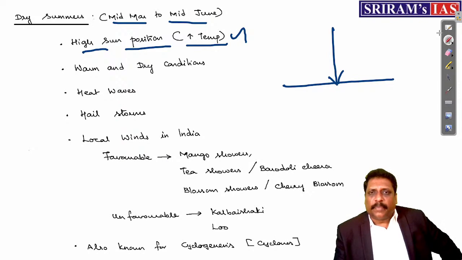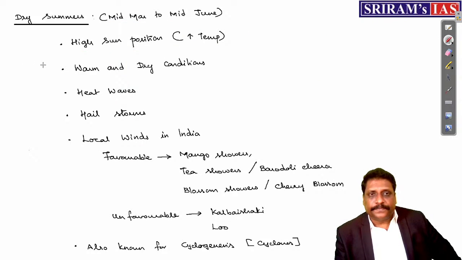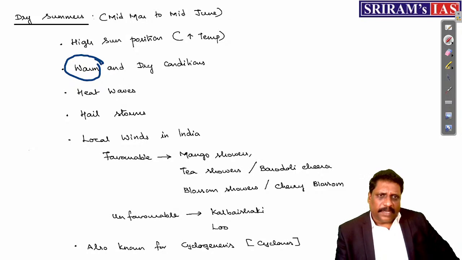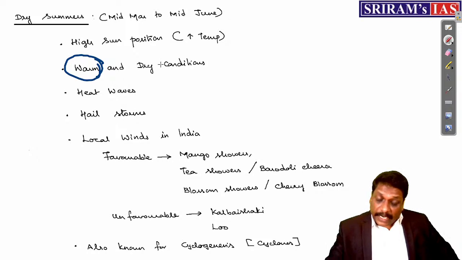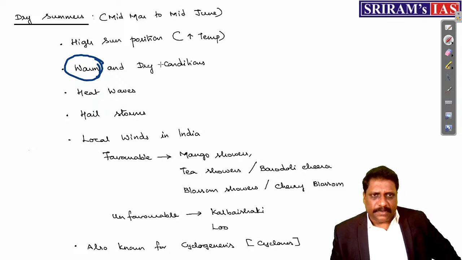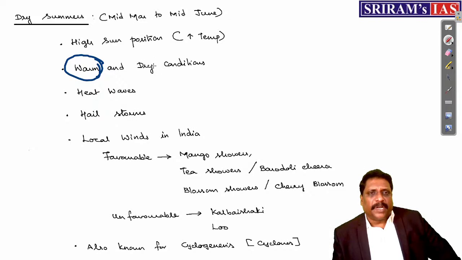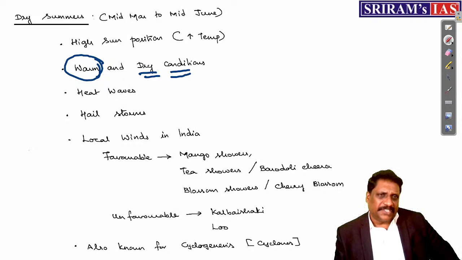And what happens, my dear friends? It will create a high temperature. That's the reason it is very warm, very hot, right? Very hot. But, for example, it is too early to create the presence of a permanent low pressure. That's the reason we do not have the creation of low pressure on a permanent basis. Permanent in the sense, relatively permanent basis. That's the reason you experience dry condition, right? The name itself says dry summer.